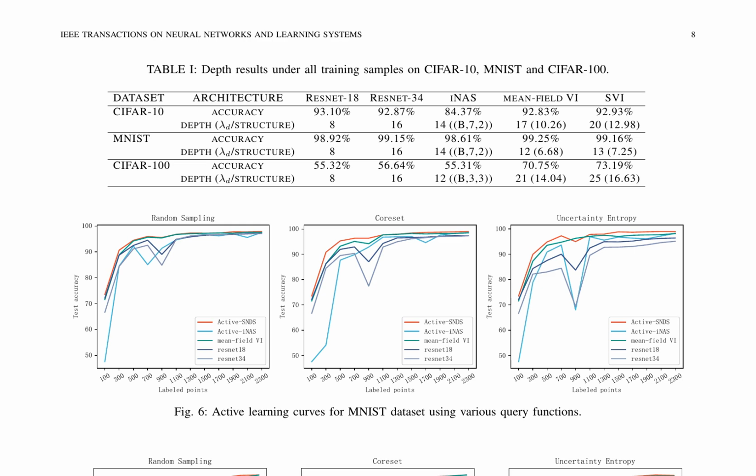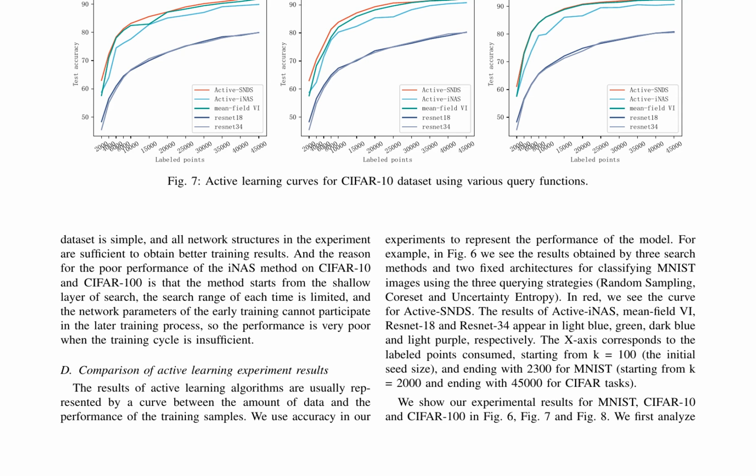The table on page 8 presents depth results of various neural architectures on CIFAR10, MNIST, and CIFAR100 datasets. Mean field VI and SVI achieve higher accuracy than ResNet 18 and ResNet 34. The authors also provide active learning curves for MNIST and CIFAR10 datasets using query functions like random sampling, coreset, and uncertainty entropy. The curves compare different search methods and fixed architectures, showing that INAS performs poorly due to its limited search range. In contrast, mean field VI and SVI excel by effectively exploring the architecture search space.